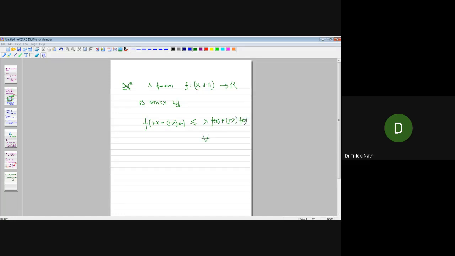And this must be true for every x, y in the domain of f. That is, for every x, y belonging to domain f.